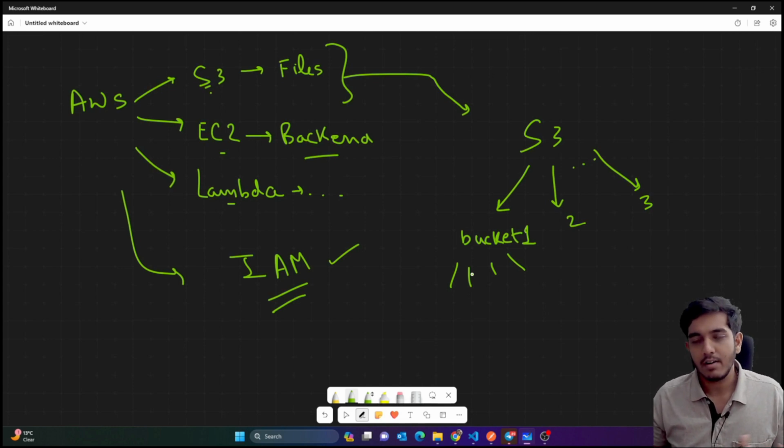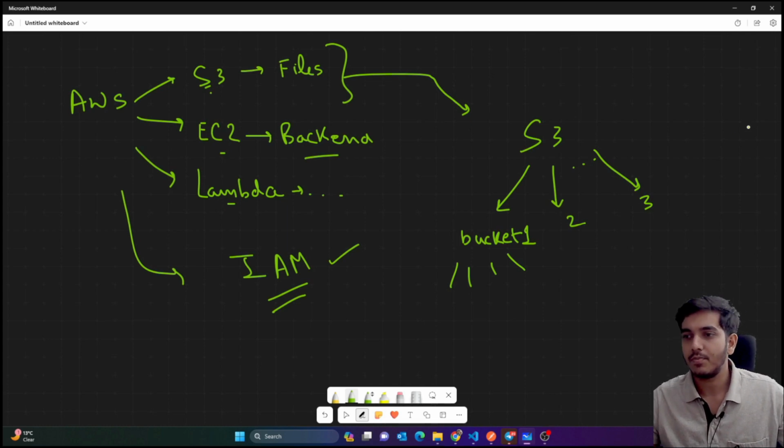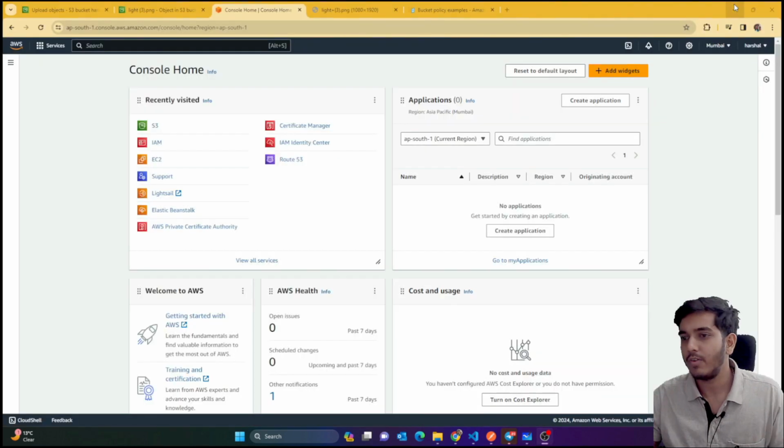You can't create more than 100 buckets, but each bucket has unlimited storage. Definitely you have to pay later on. Initially you get some amount for free, but later you have to purchase more storage, and you can extend as many GBs as you want. That's totally fine. So that's what a bucket is, and that's S3 for you. S3 simply means Simple Storage Service, very easy, right?